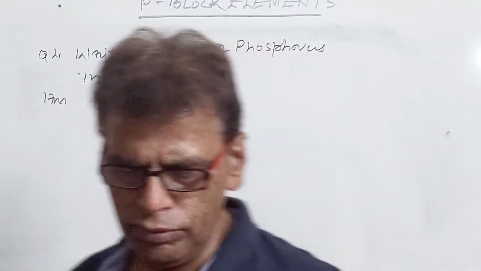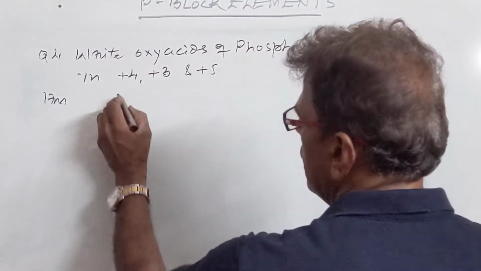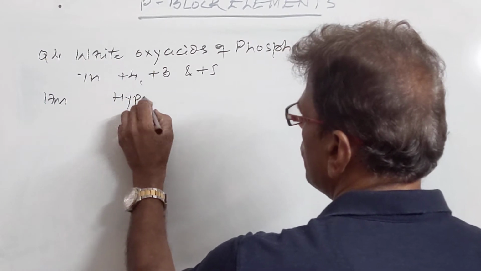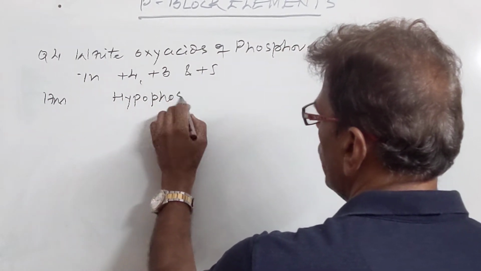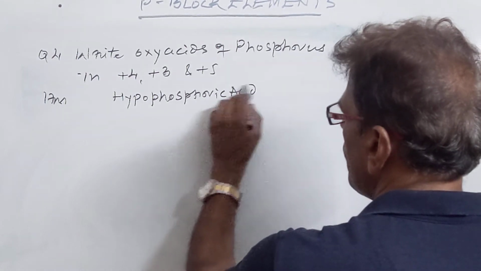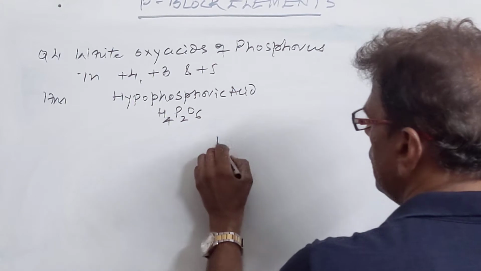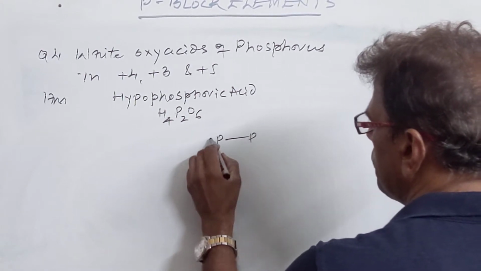So first of all we take the oxy acid in +4 state, which is hypophosphoric acid, H4P2O6. The structure is like this.